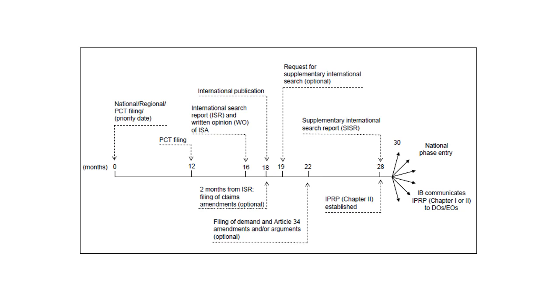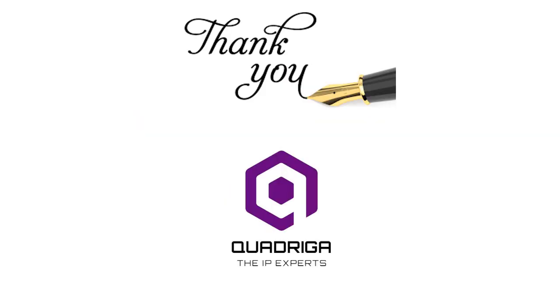After 22 months, we file the demand for the international preliminary examination, and after 28 months the supplementary international report is given. At 30 months we enter the national phase, and the IPRP communication follows. Thank you.